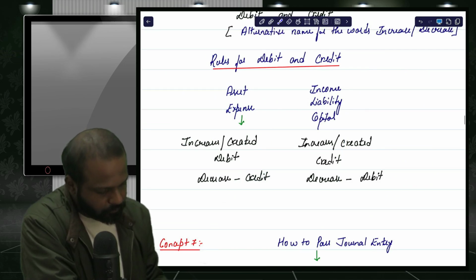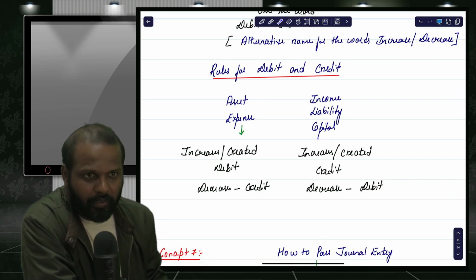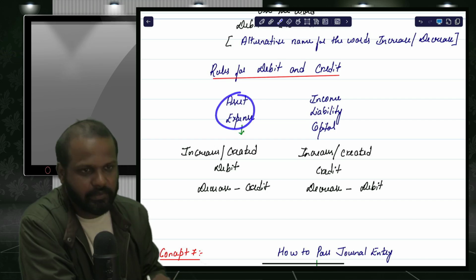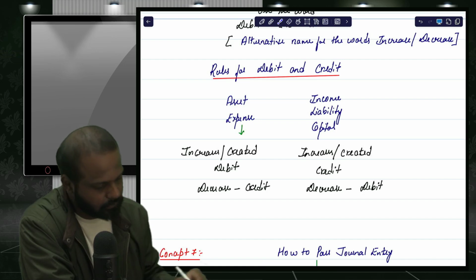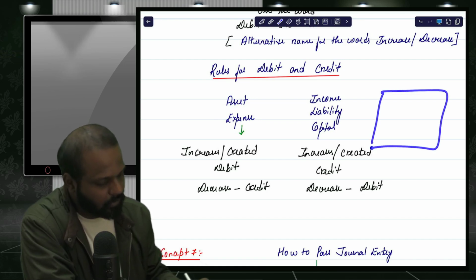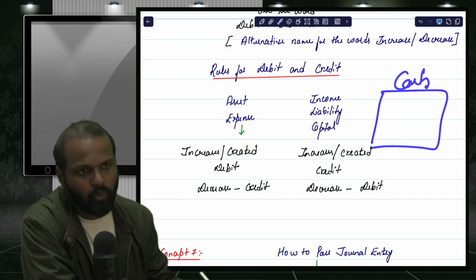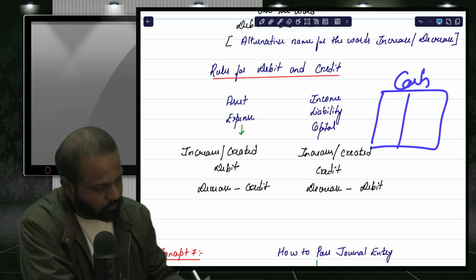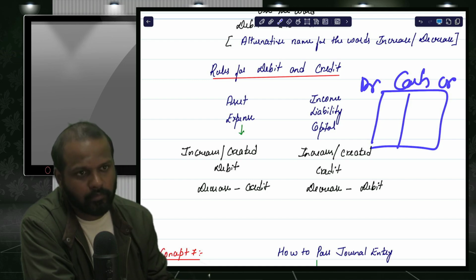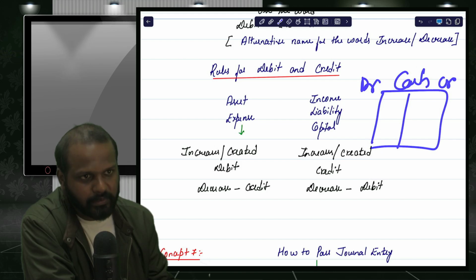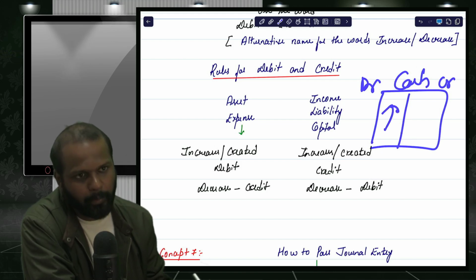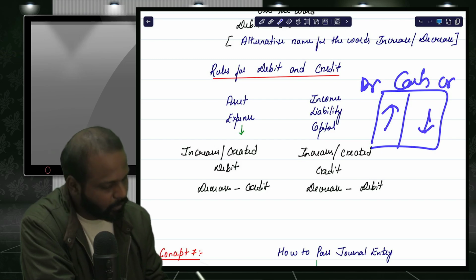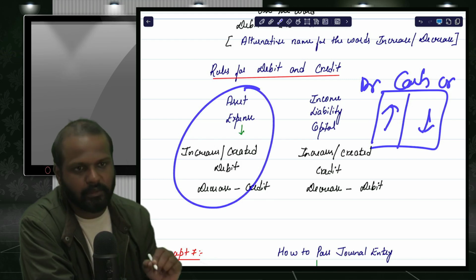So what is the rule for asset and expenses? For example, let us say cash. We know cash is an asset. For an asset or expense, the rule is that if it increases, you do debit. If it decreases, you do credit. This is the rule for asset and expense.